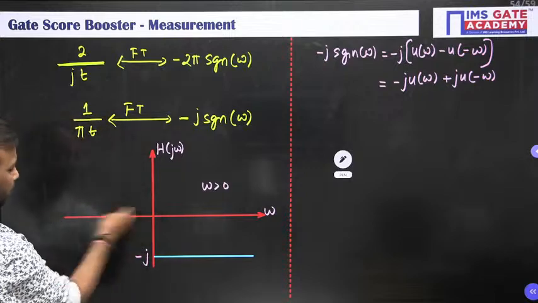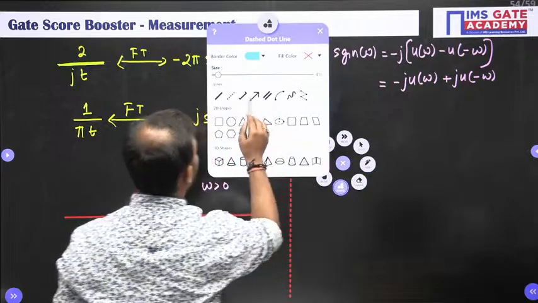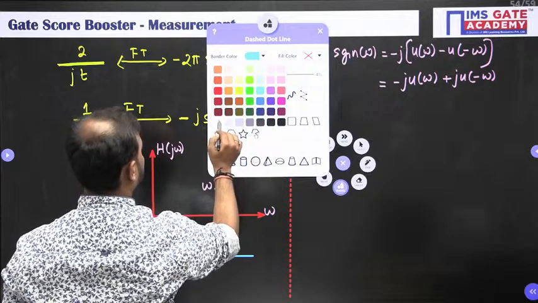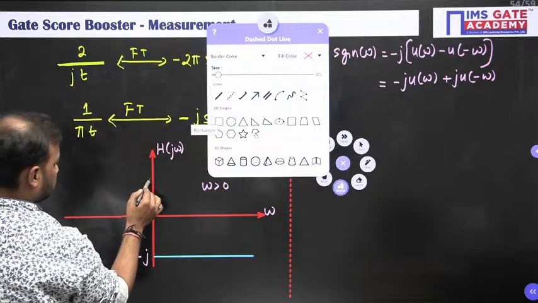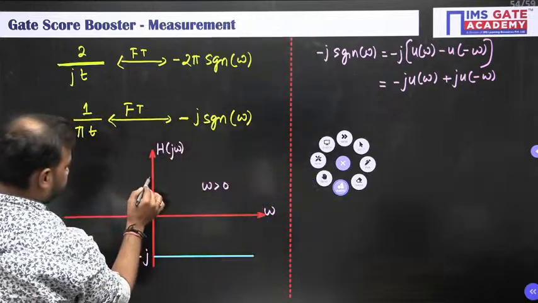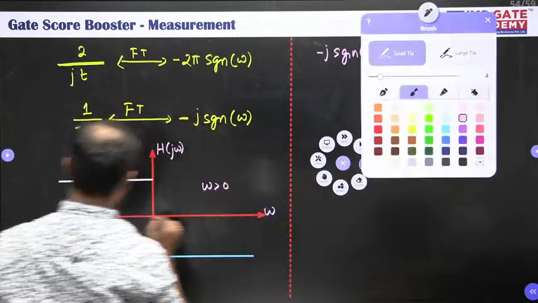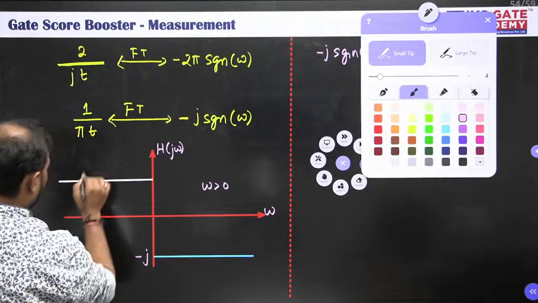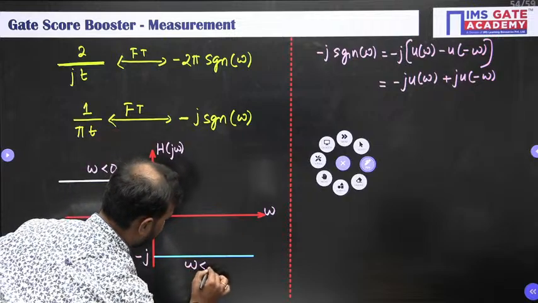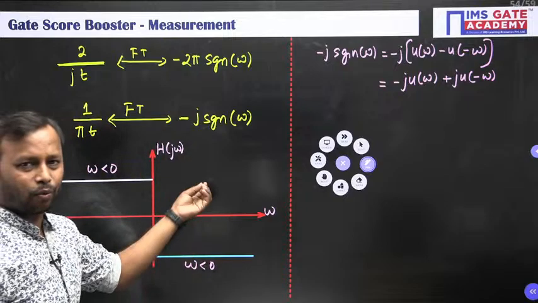So omega less than 0 means this side. So let me write omega less than 0 here. Why am I doing this? Because I need to write omega c, so for that I require some space.